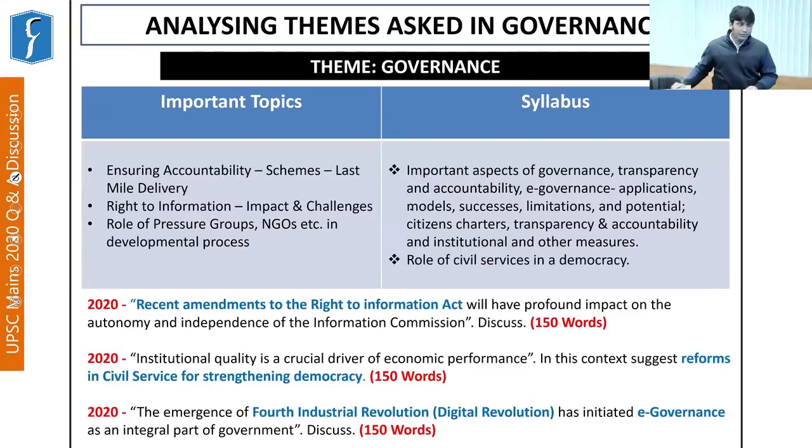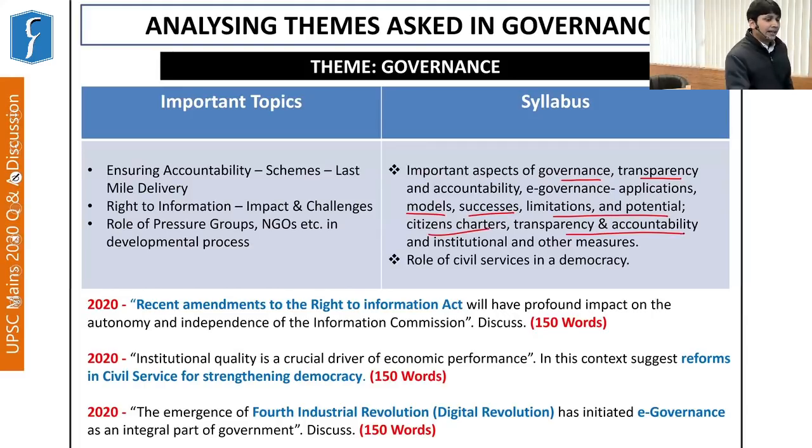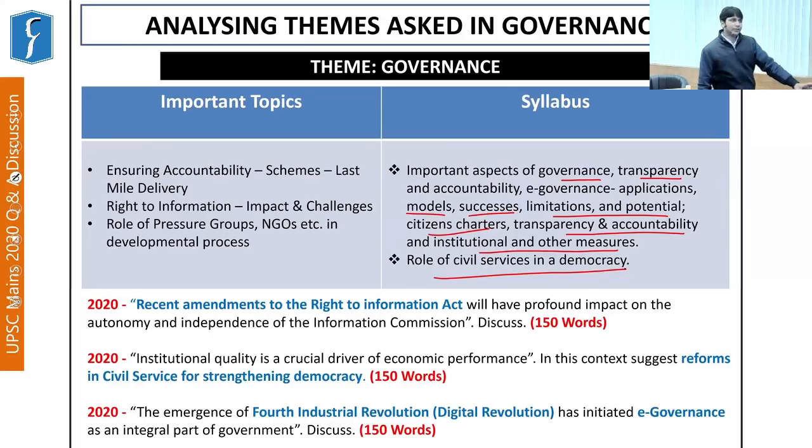Now, moving further to the very next important topic of governance. See, this is one of the most important parts of the syllabus. If you go through the syllabus, it says important aspects of governance, transparency, accountability, e-governance applications, models, successes, limitations and potential, citizens charter, transparency and accountability, and institutional and other measures, and role of civil service in a democracy. Now, keywords directly from the syllabus have been asked by UPSC this year in the topic of governance.